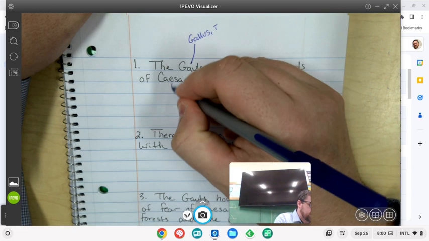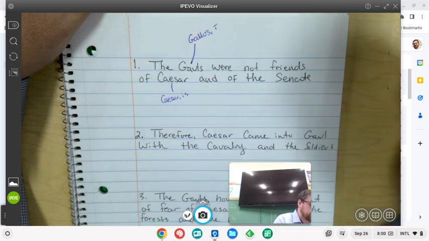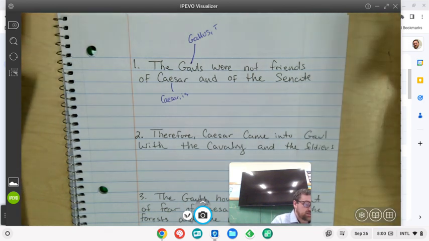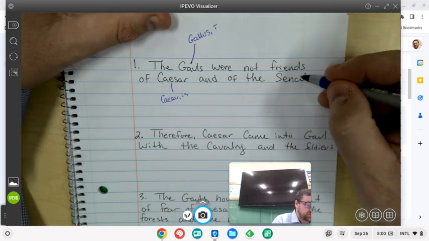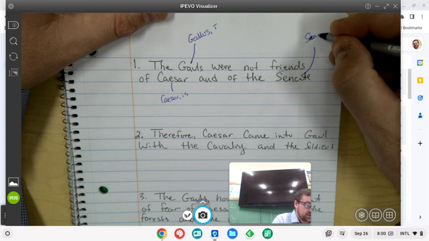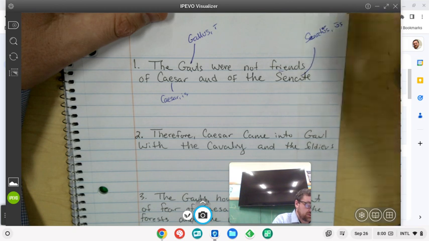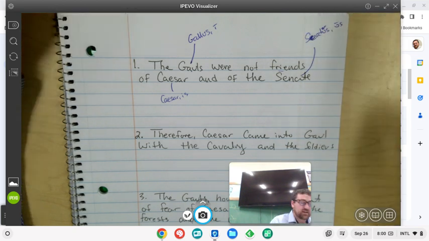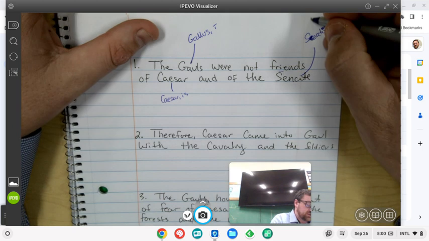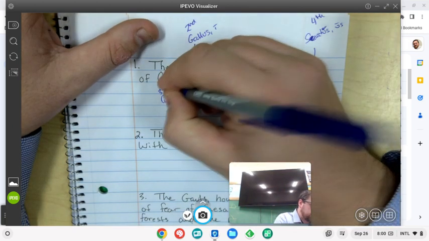We have Caesar, which is Caesaris. And then we've got a fourth declension word, which makes sense, Senatus. Okay, so we have a fourth declension word, we have a second declension word, and then we have a third declension word.